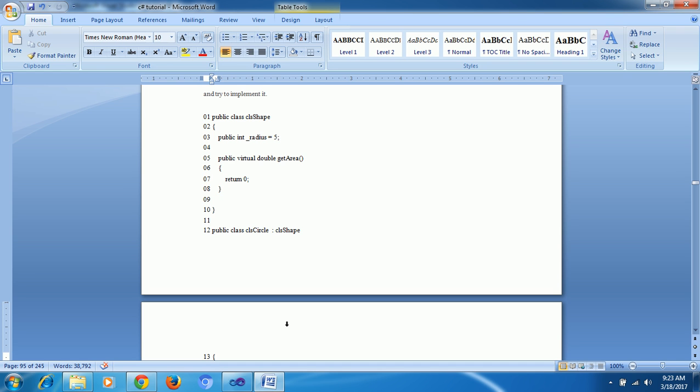Compile time means the error is checked only at compile time, that's why it is called compile time polymorphism. And dynamic means we are dynamically running the program. Dynamic polymorphism means overriding. That's the difference we use. What is overriding?